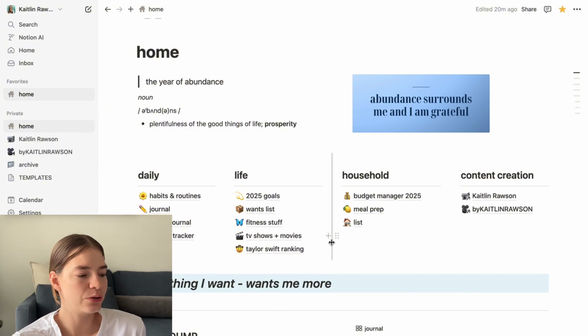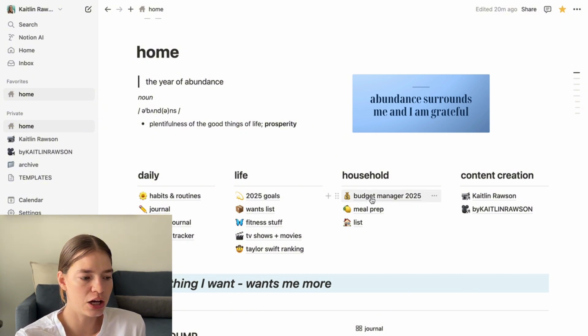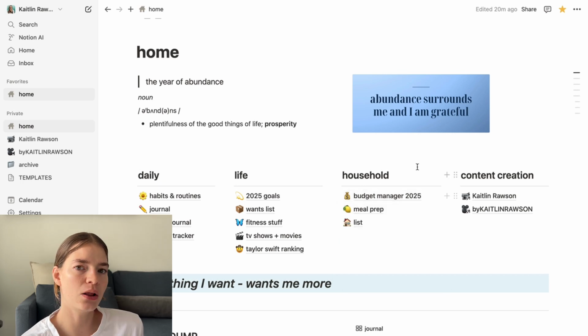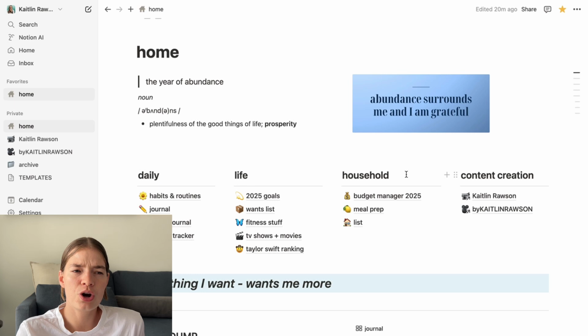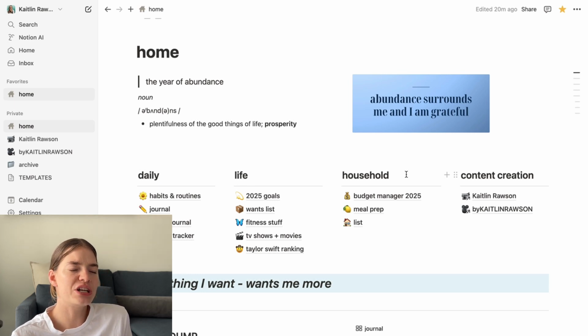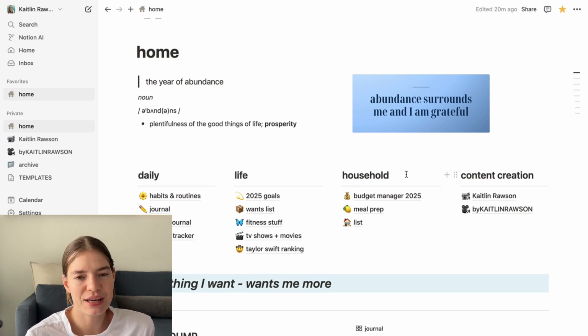Then moving on to household, I've got my budget manager over here, so I'm not going to go into too much detail on that, but Cody and I have started with a new slightly adapted system of the budget that we were doing last year. The one last year worked out pretty well for us. We just weren't happy with some of the categories, so we tweaked some of the categories a little bit.